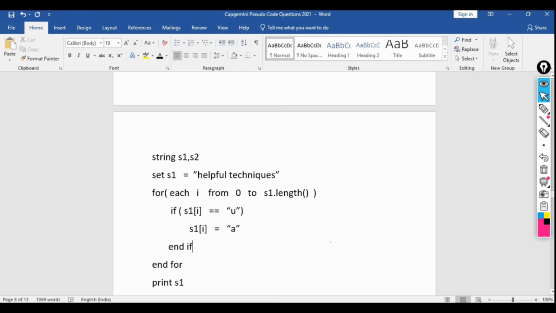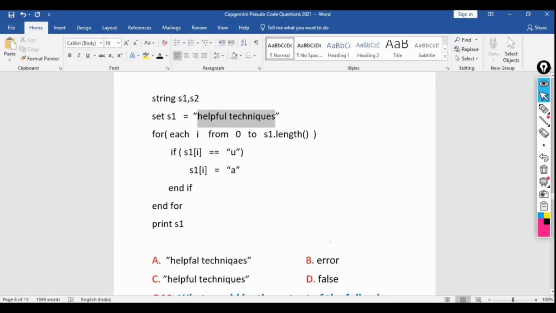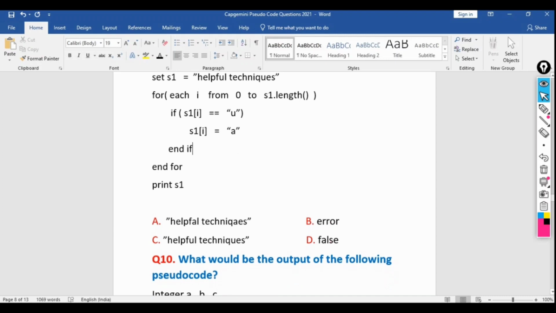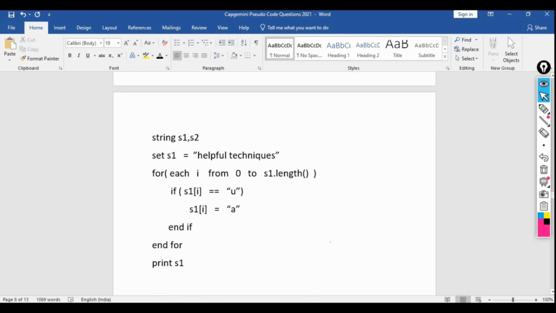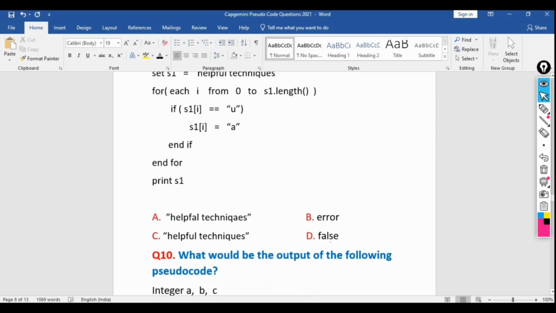So what will be the output? What do you think? Will it change the value of this U, or will it throw an error? Just try to understand and come up with a solution. So simply it will be throwing an error. Why? Because the string is immutable. That means we cannot change the value of string characters. So the assignment operation is not possible in case of this string.